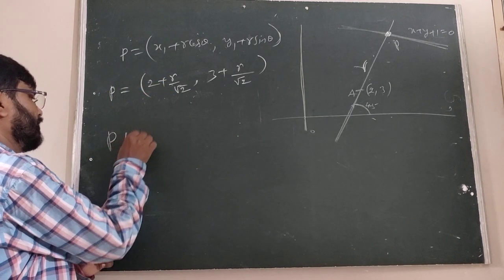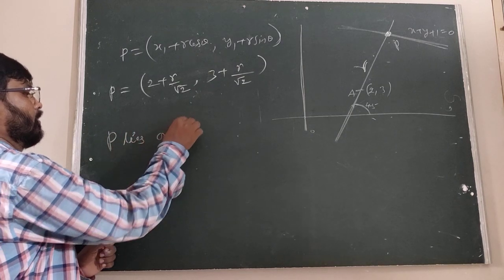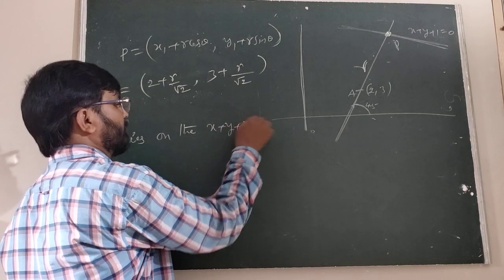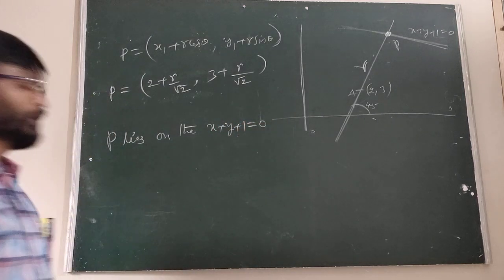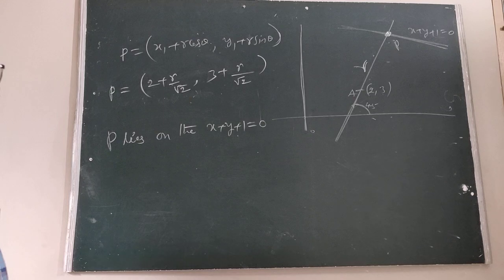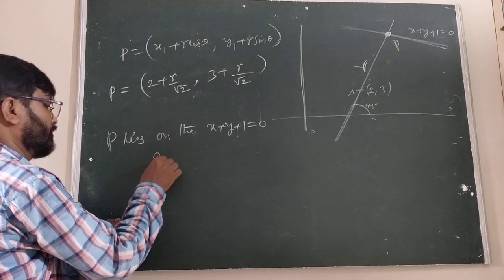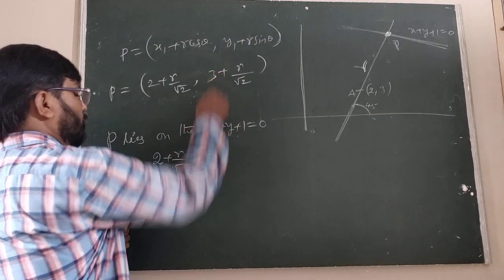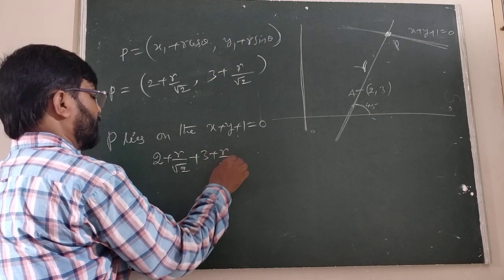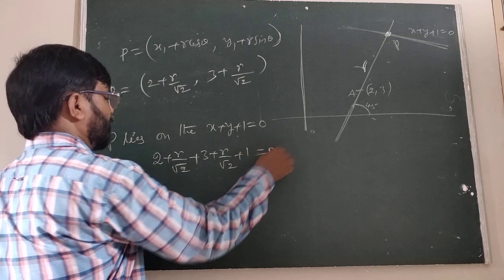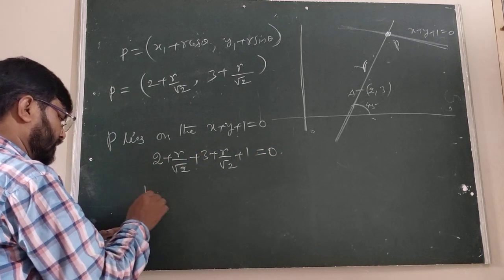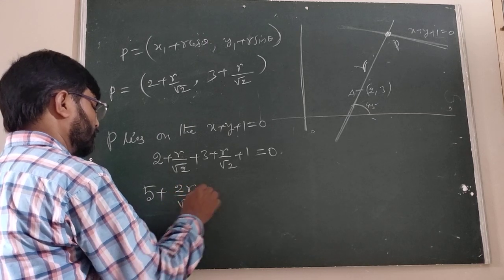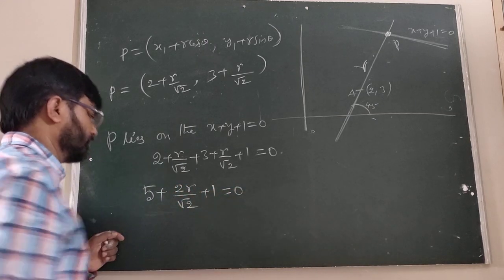Therefore, we can write P lies on x plus y plus 1 equal to 0. Now substituting, 2 plus r by root 2 plus 3 plus r by root 2 plus 1 equal to 0. 2 plus 3 is 5, r plus r is 2r by root 2, plus 1 equal to 0.